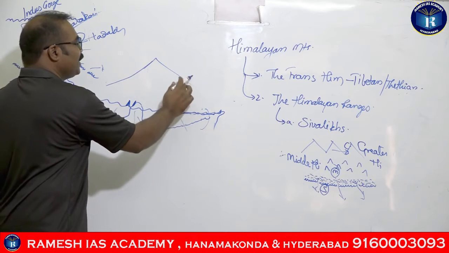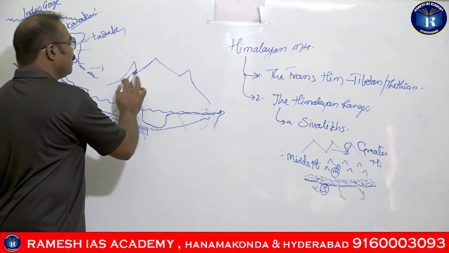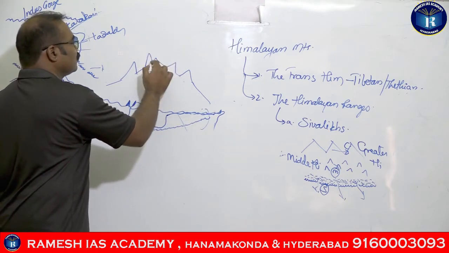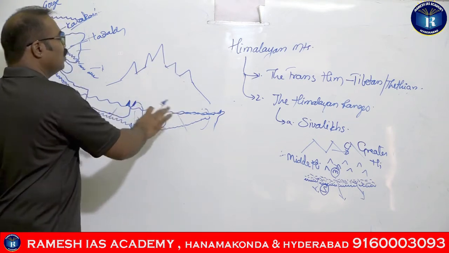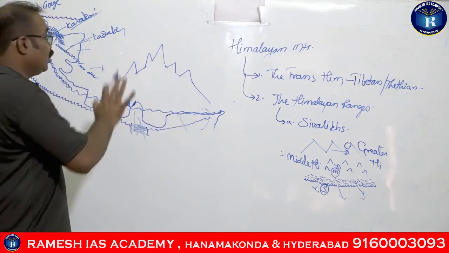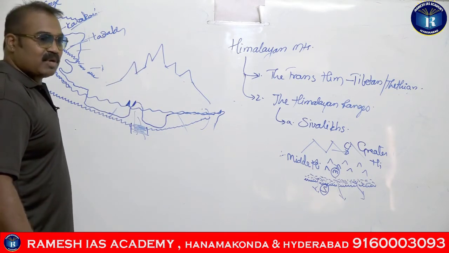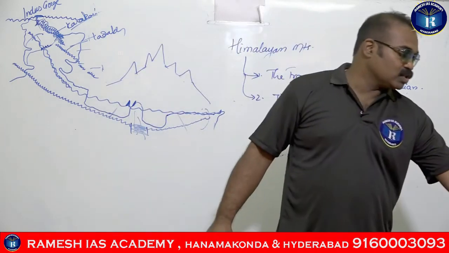And from this base you will have the other peaks coming out, guys. So the base will be one, but you will have five different peaks coming. That is the reason because of which the Tibetans call it the five treasures of snow, guys.